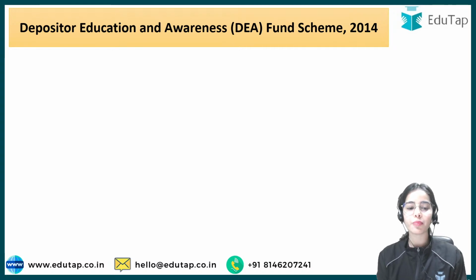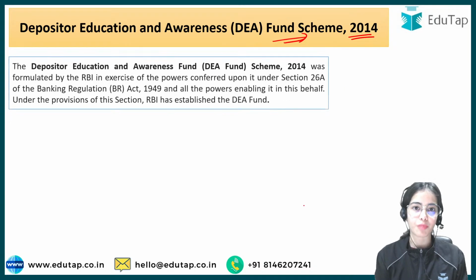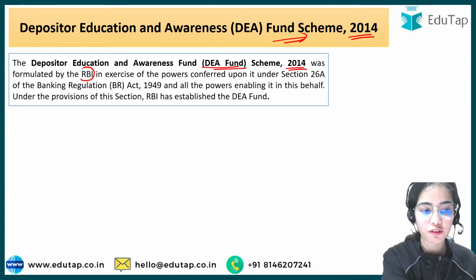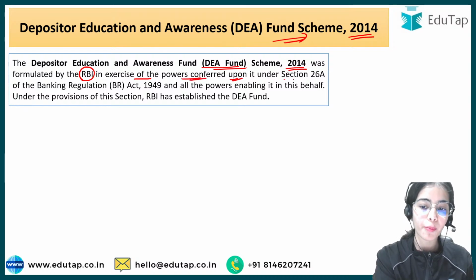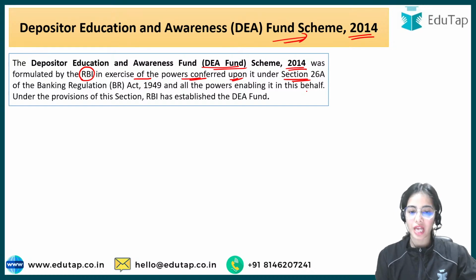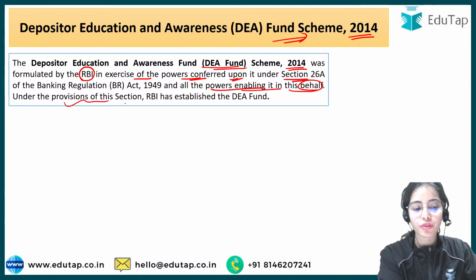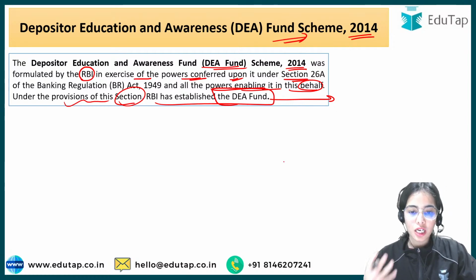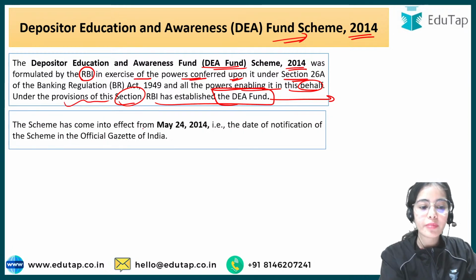So we are starting with the Depositor Education and Awareness Fund scheme of 2014, that is the scheme of the Reserve Bank of India. The DEA fund scheme 2014 was formulated by the Reserve Bank of India in exercise of its powers conferred upon it under Section 26A of the Banking Regulation Act. Under the provisions of this section, RBI has established the DEA fund.